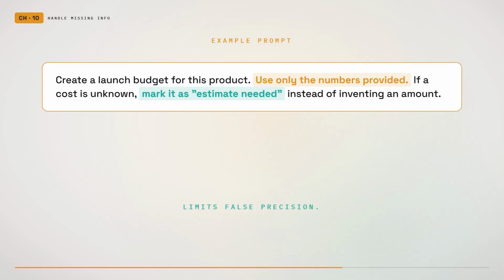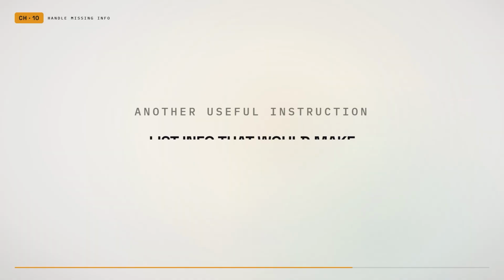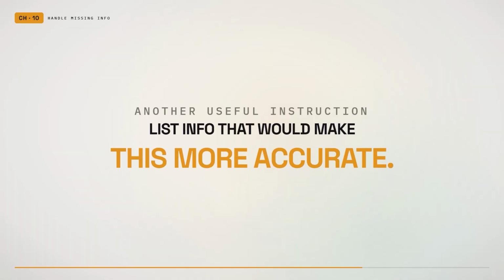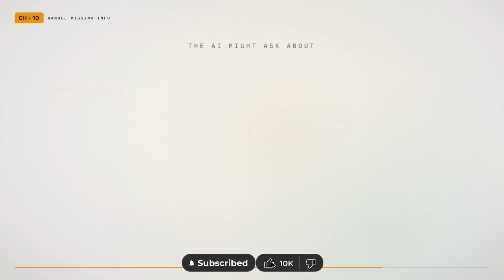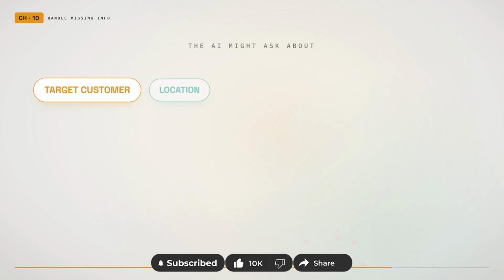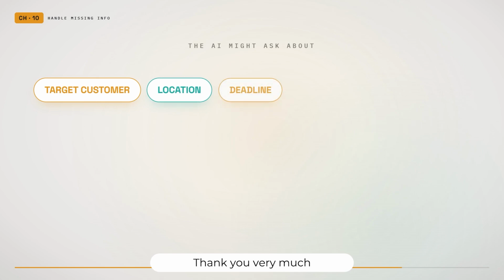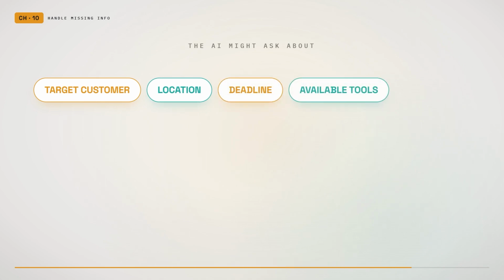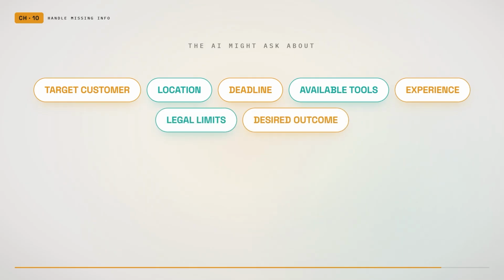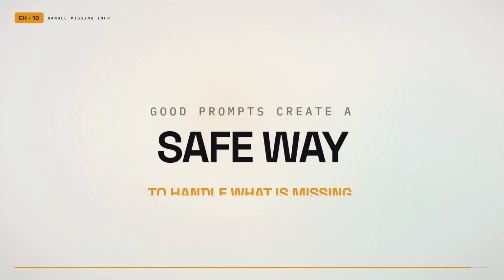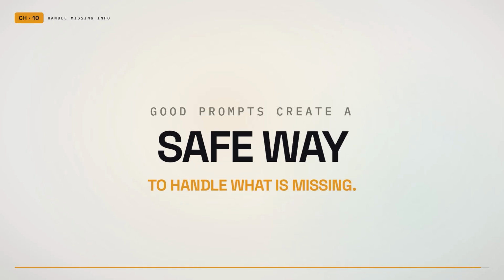Another useful instruction is, list the information that would make this answer more accurate. This can reveal missing details that the user never considered. The AI might ask about the target customer, the location, the deadline, the available tools, the level of experience, the legal limits, the desired outcome. A good prompt does not pretend that every problem has enough information. It creates a safe way to handle what is missing.